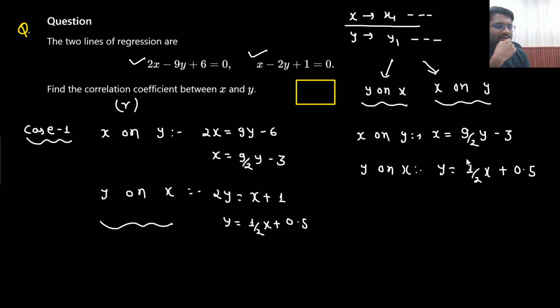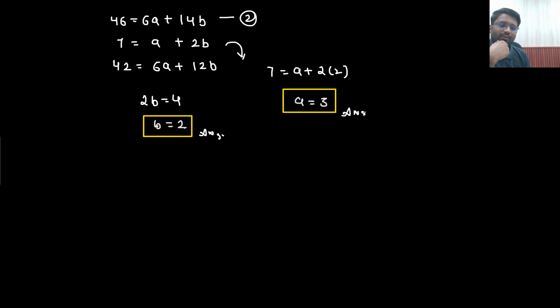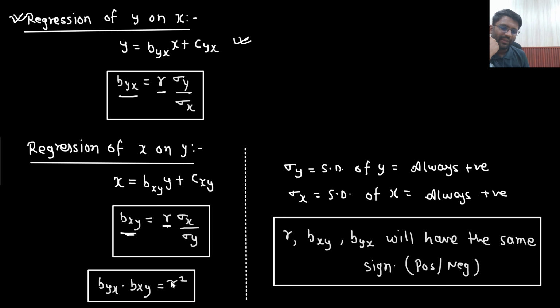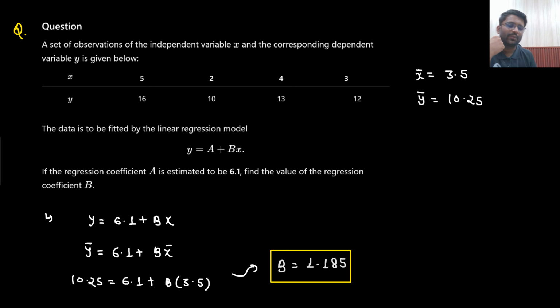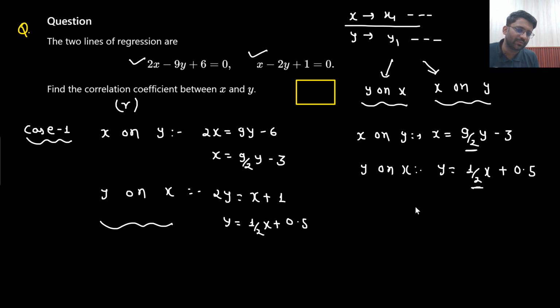Do you remember this thing, that the multiplication of these slopes is equivalent to what? These are the slopes only, byx and bxy. The multiplication of the slopes is equivalent to r square. So simply what you need to do is multiply the slopes. So 9 by 2 multiplied with 1 by 2 will be equal to r square.